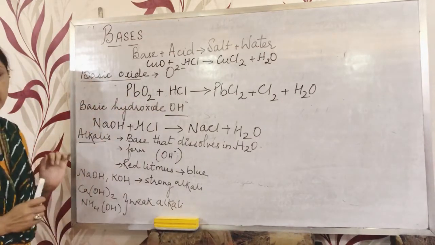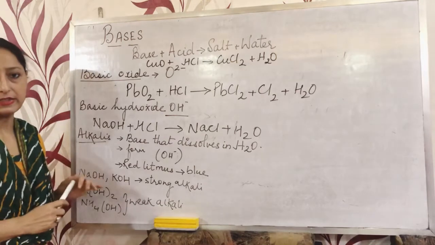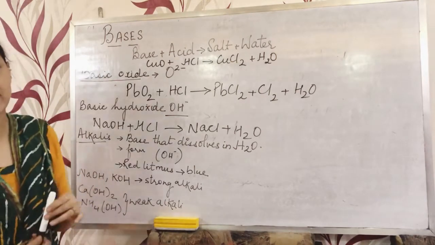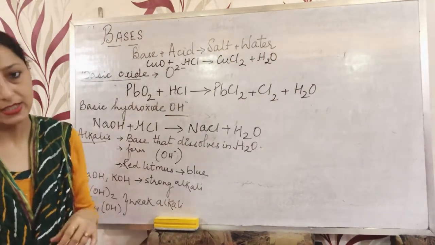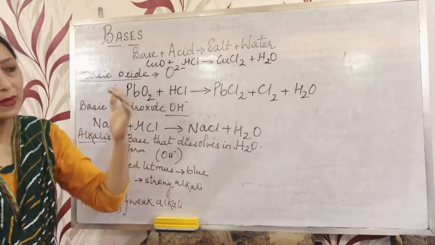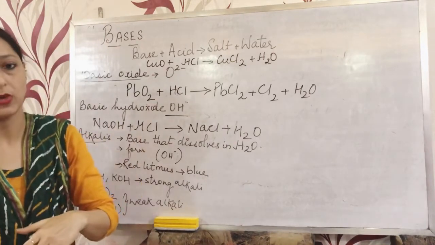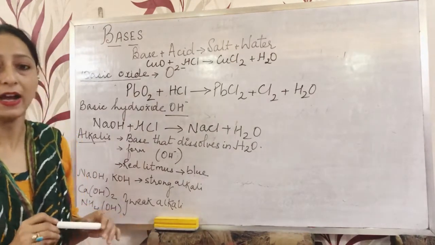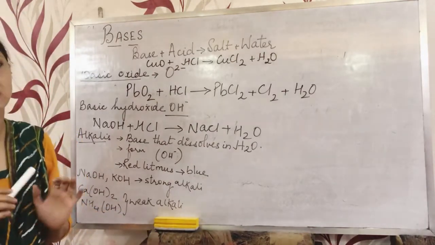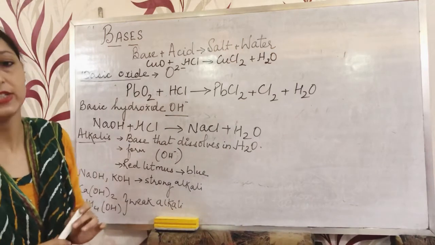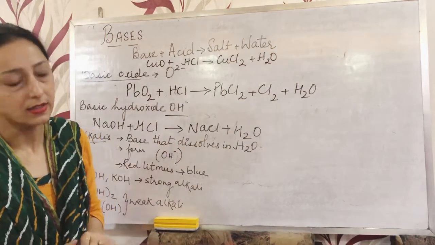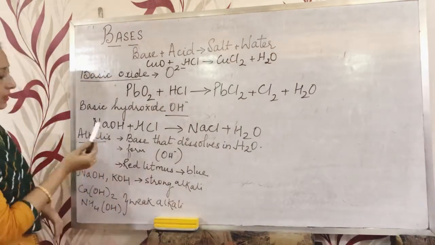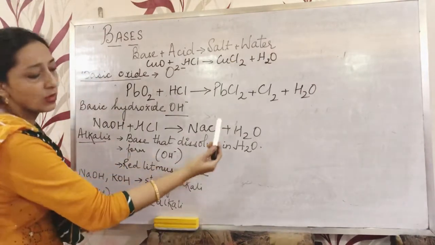Now the next part is alkalis. What is an alkali? It is a basic hydroxide. When it is dissolved in water, it produces the OH ion, that means hydroxyl ion, as the only negatively charged ion. Alkalis are the bases that dissolve in water.